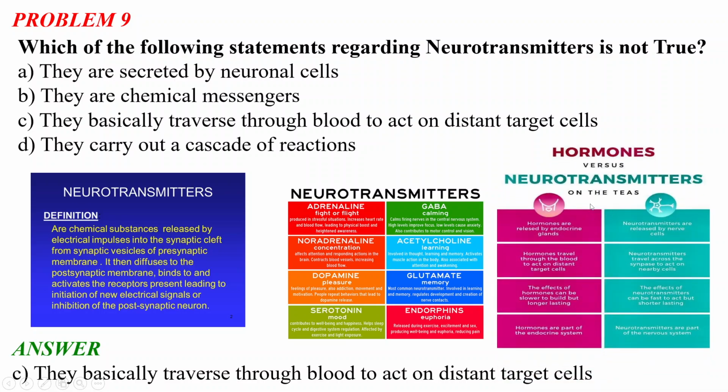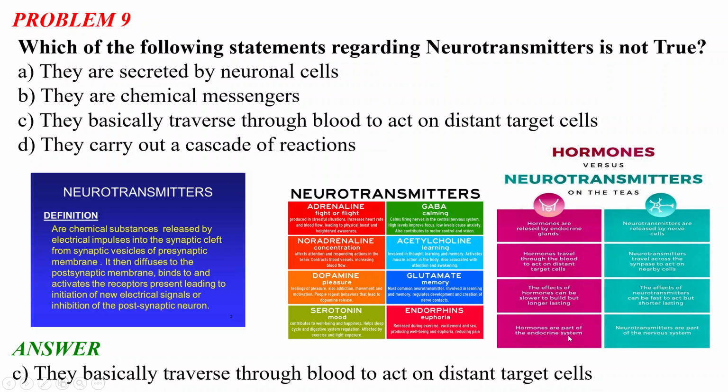There is a very common confusion between hormones and neurotransmitters. There are distinct differences between them, and it is important to remember those. Hormones are released by the endocrine glands, but neurotransmitters are released by the nerve cells. Hormones travel through the blood to act on distant target cells. Neurotransmitters travel across the synapse and act on nearby cells.